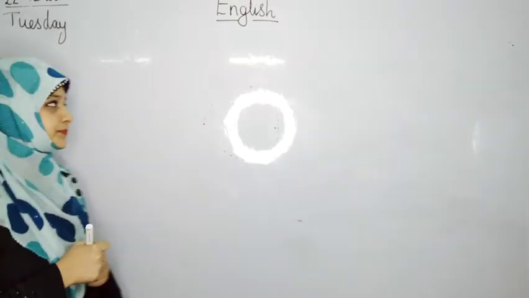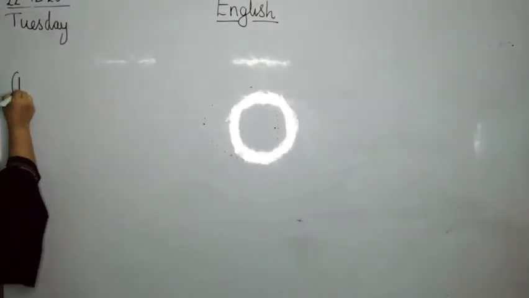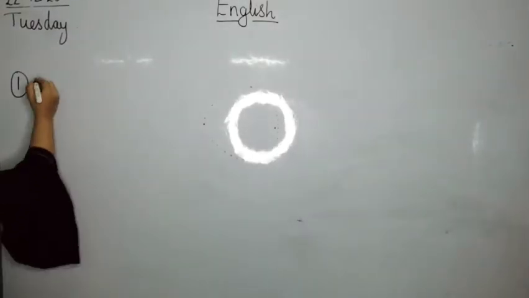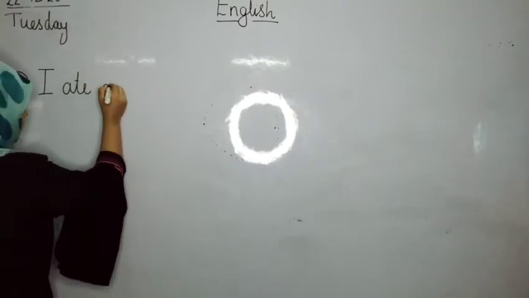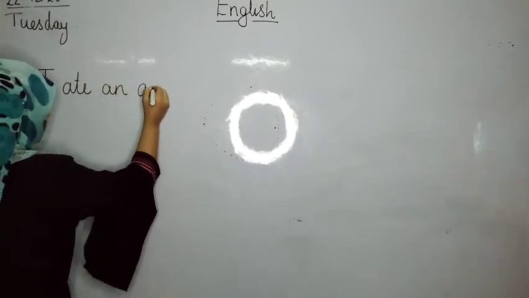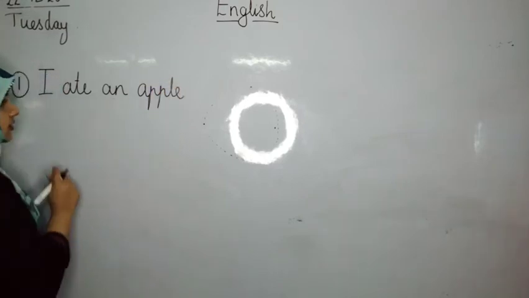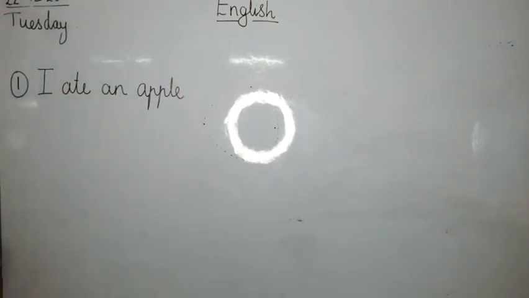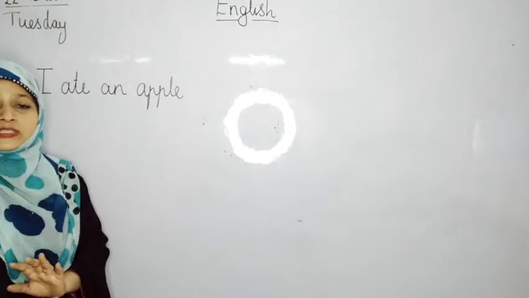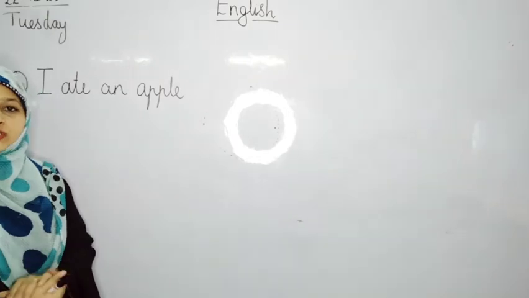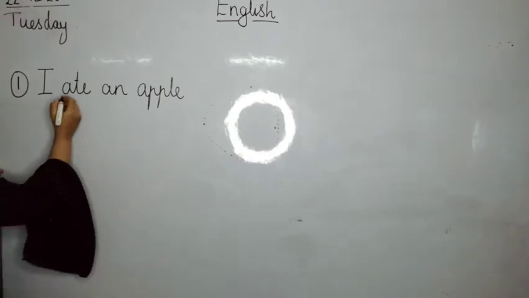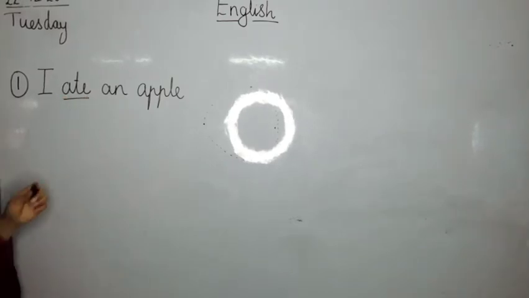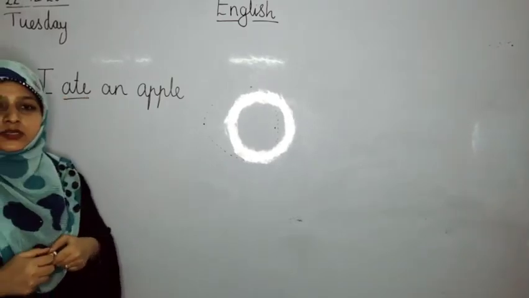For example, for the first example, let's take: I ate an apple. Now from this, you will tell me which is the verb, which is the action word. Can anybody tell me? Yes, it is ate. Ate means we are eating, no? So ate is the verb.